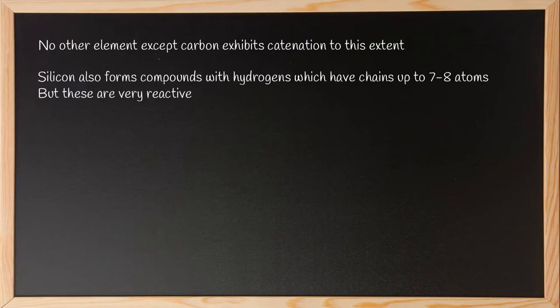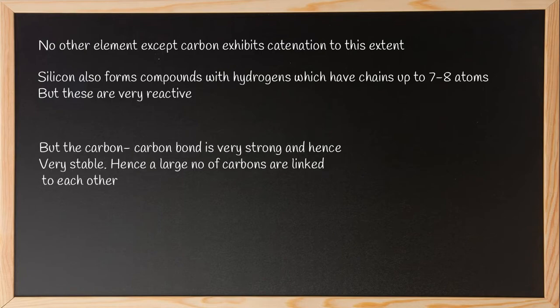But silicon also forms some compounds with hydrogens which have chains up to 7 to 8 atoms, but they are very reactive. But the carbon-carbon bond is very strong and hence very stable. Hence, a large number of carbons are linked to each other.